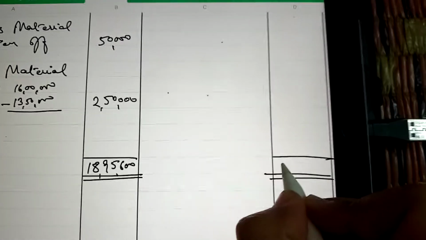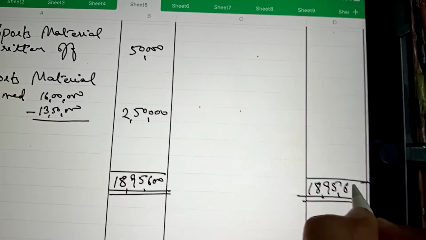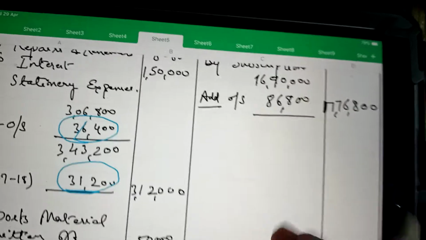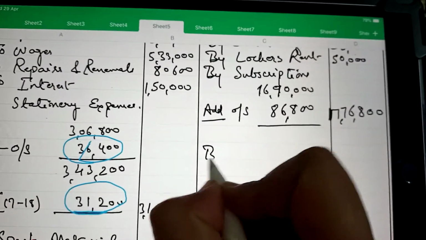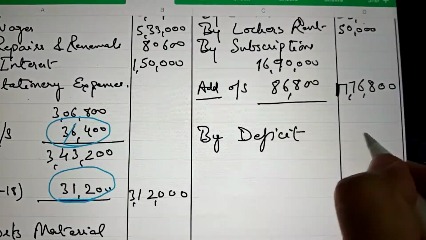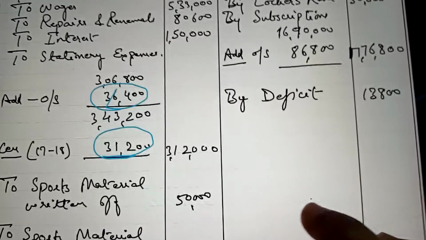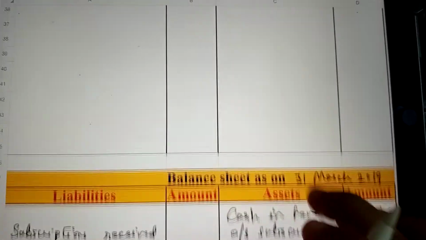So the same amount should be written on the credit side, 18,95,600, and here the deficit comes amounting to rupees 13,800, and the same should be transferred to the balance sheet.